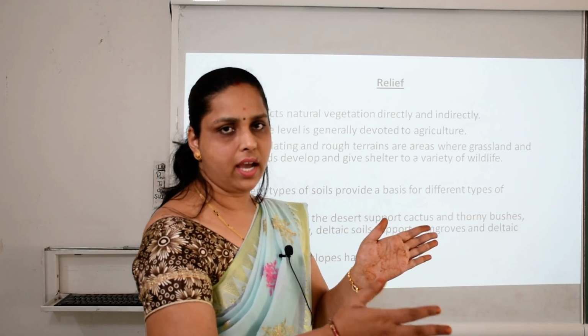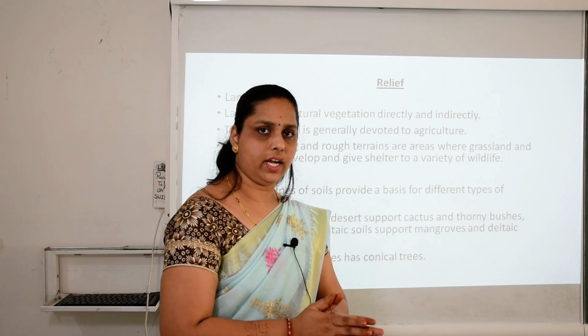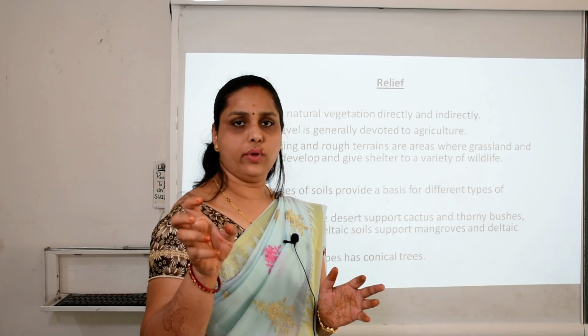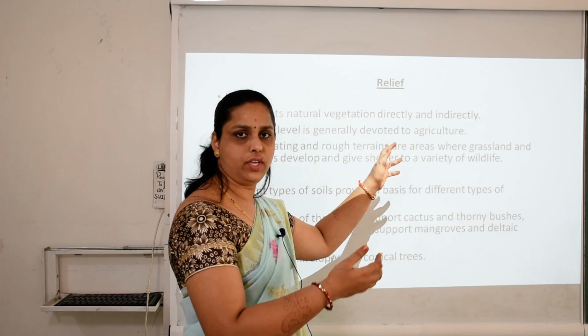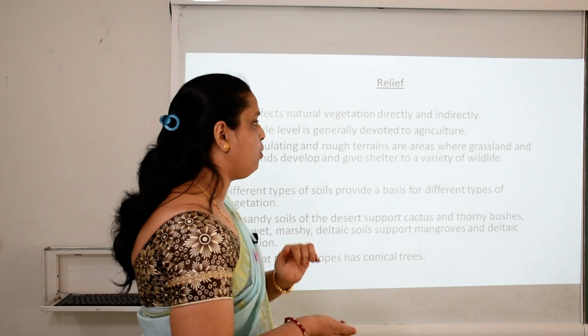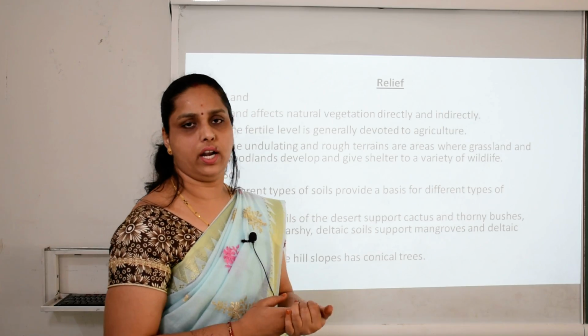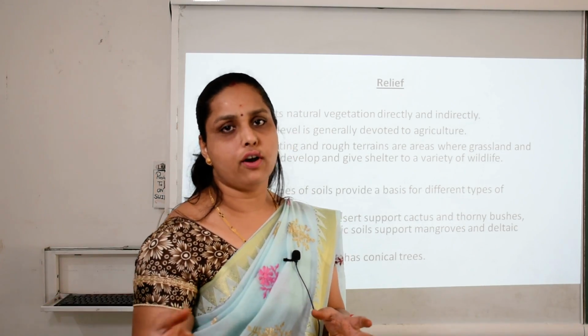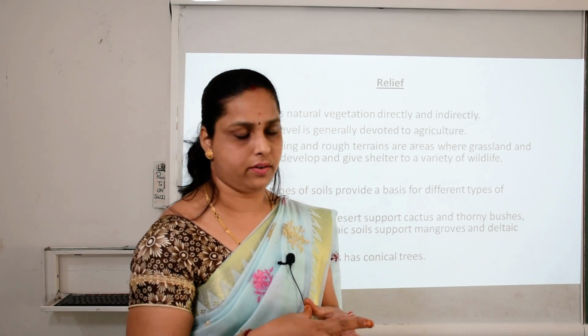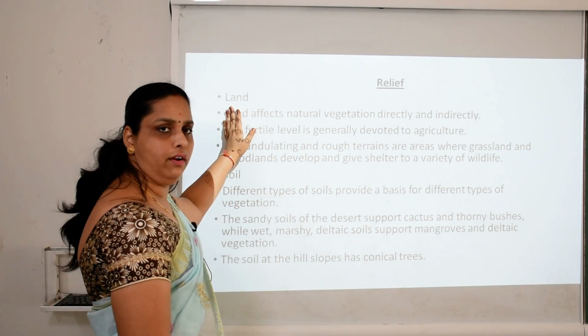On the fertile area, people are doing agriculture. The rest of the area which is not at all fertile, where rough terrains and rough features are there, in that area grassland and woodlands grow. Clear? And in these areas different kinds of wildlife take shelter. So this is our first factor.